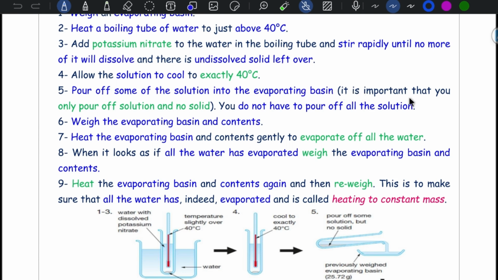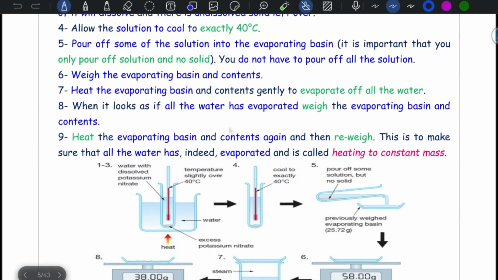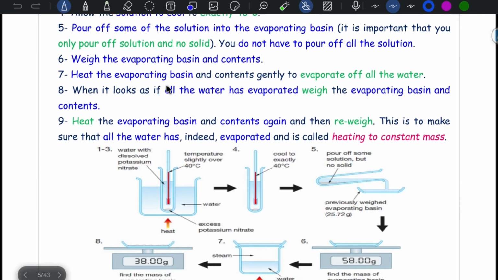It is important that you only pour off solution and no solid. You do not have to pour off all the solution, just part of it. Weigh the evaporating basin and contents. Heat the evaporating basin and contents gently to evaporate off all the water.